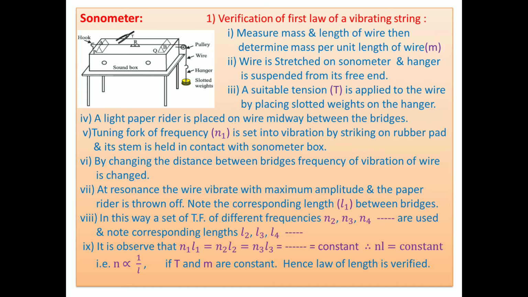Such apparatus is there as shown in the figure. It consists of a hollow rectangular wooden box. It is also called a sound box, in which a large amount of air vibrates. A large amount of air is situated in that box, and this box has two holes as shown in the figure.